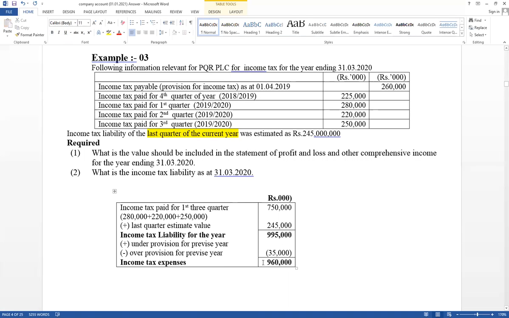Therefore, this is the value that should be included in the income statement as income tax, and this is the value that should be considered as a liability. Try to recognize under provision or over provision. This is the change in accounting estimates.